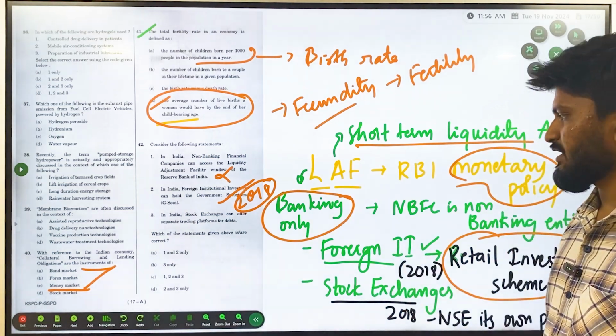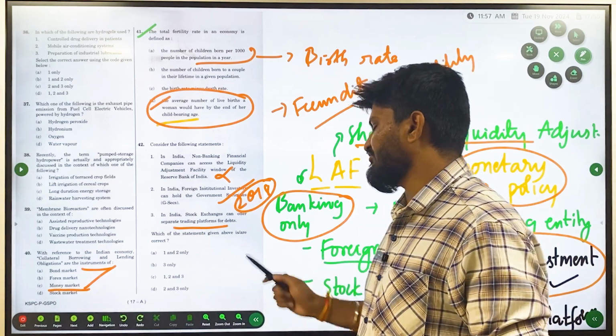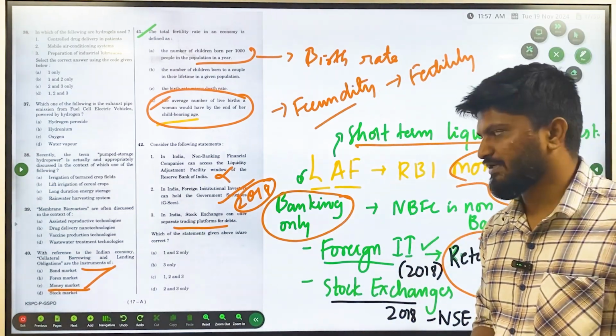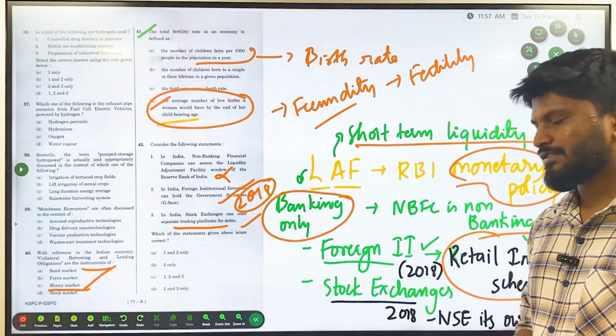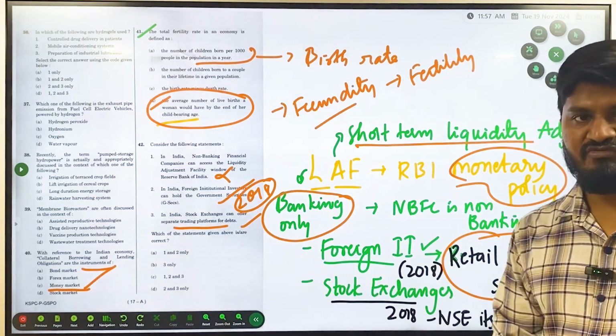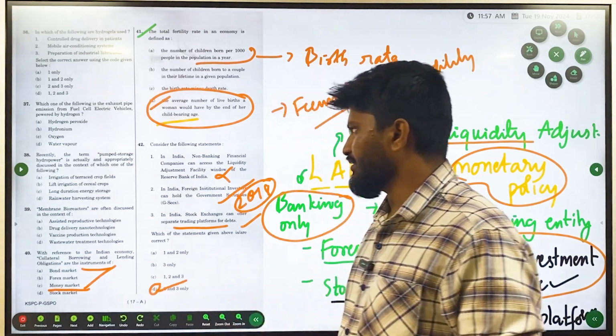Statement 3: in India, stock exchanges can offer separate trading platforms for debt. This is also right, as stock exchanges such as the NSE have their own platform. So the correct answer is option D, 2 and 3 only.